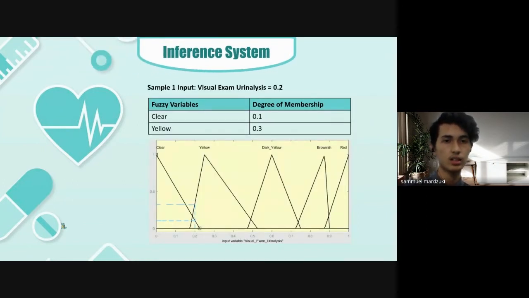Next, this is pretty similar to the previous slide. For visual urinalysis, the input is 0.2. As you can see, we have an intercept for 2 different fuzzy variables, clear and yellow. Considering the degrees of membership for clear are 0.1 and 0.3, and we are looking for the clear fuzzy variable, since 0.2 belongs to the clear part, we decided to take 0.1 as the degree of membership.